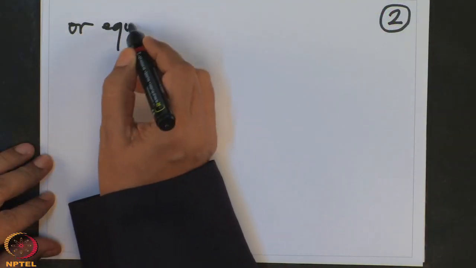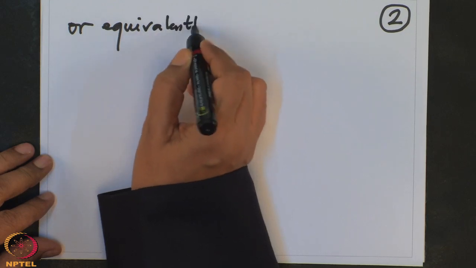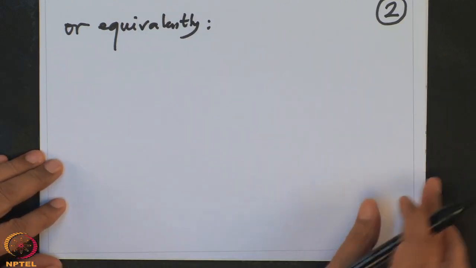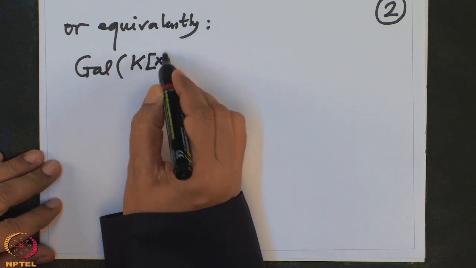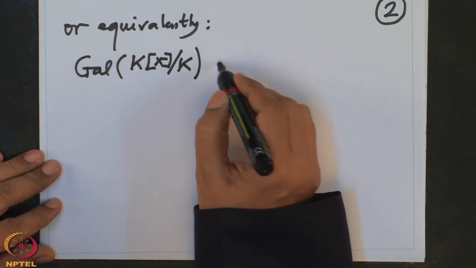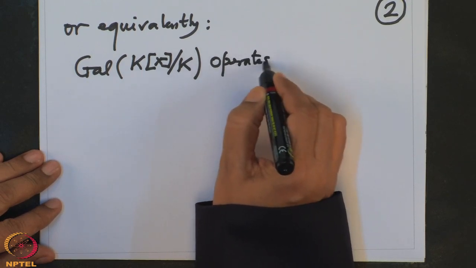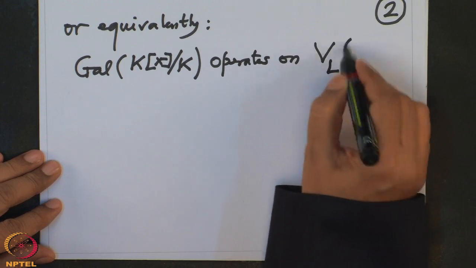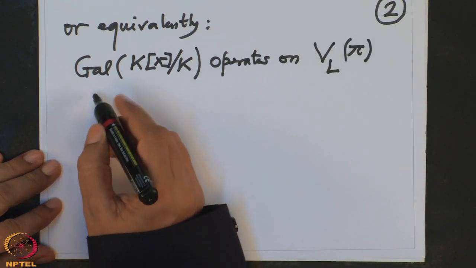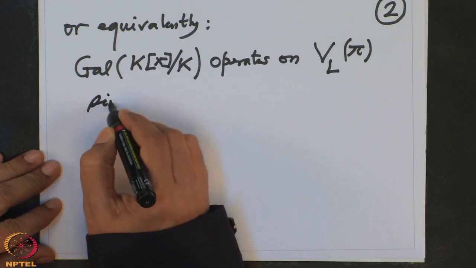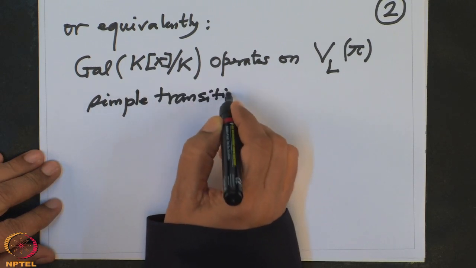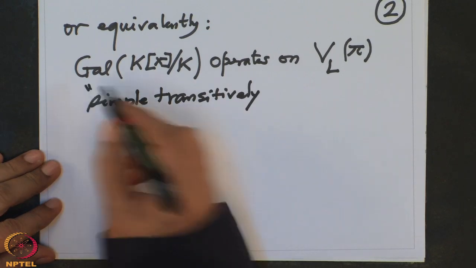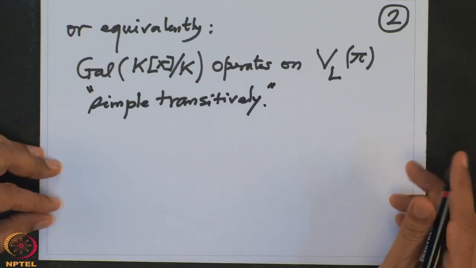This means, or equivalently, the Galois group of K(x) over K operates simple transitively on the zero set of pi in L. So these are the new words which we have to define for the group action.